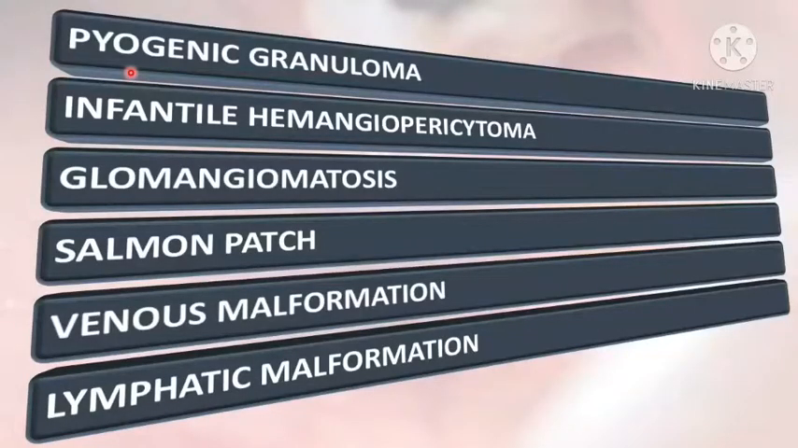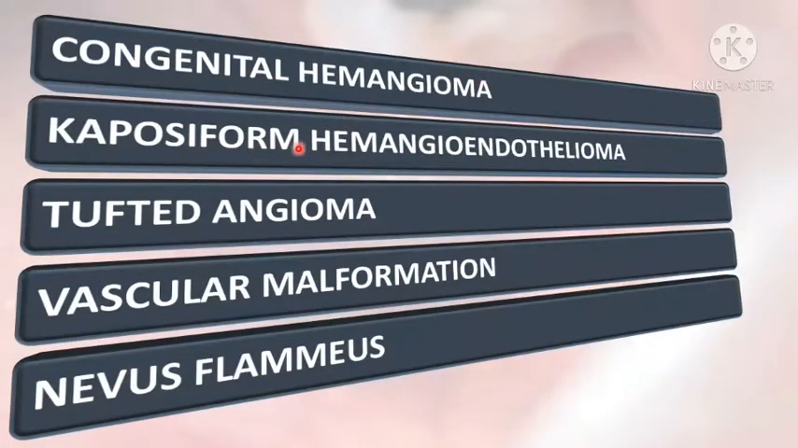The common differentials include pyogenic granuloma, infantile hemangiopericytoma, glomangiomatosis, salmon patch, venous malformation, lymphatic malformation, congenital hemangioma, Kaposiform hemangioendothelioma, tufted angioma, vascular malformations, and nevus flammeus.